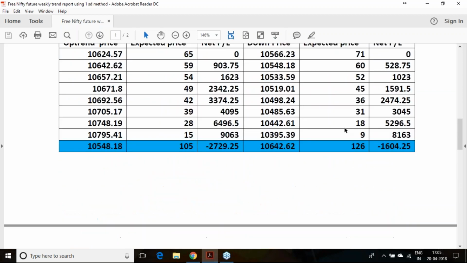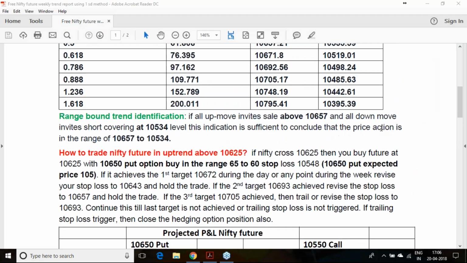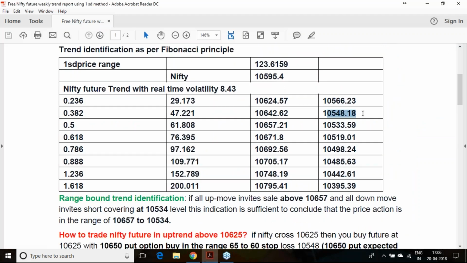And on the stop loss side of the Nifty, I have not shown this. If the Nifty, after you purchase it, hits the stop loss, then your options will be at 105 and your net loss will be 2,700. After selling the Nifty, if it hits the stop loss of 10,643, then also you will have a loss of 1,600. These are acceptable losses, once the trend changes and comes to this